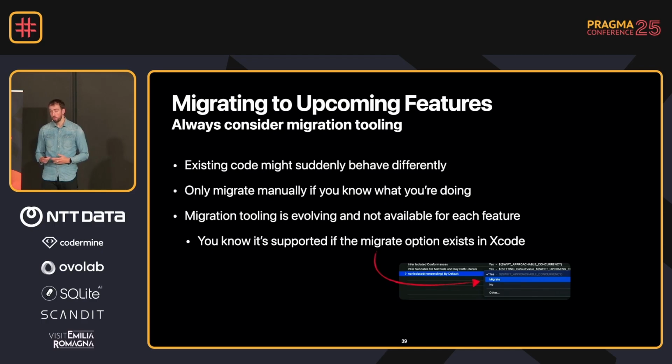And existing code could change, right? You don't touch the code, you just change an upcoming feature, and suddenly it all behaves differently. And you might not touch all your code or all your app sections when you test your app, so you might not even know how much UI freezes you will end up with. And if you want to know whether you can migrate to an upcoming feature, you can either check out the sidebar of the documentation, or you can just check in the build settings whether a migrate option exists.